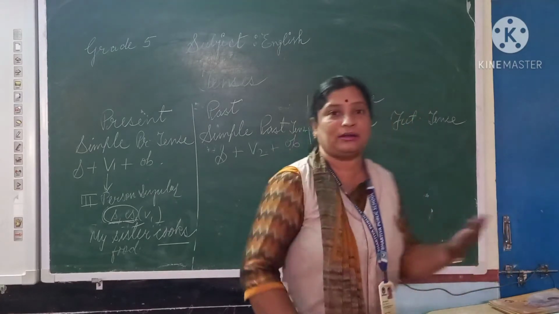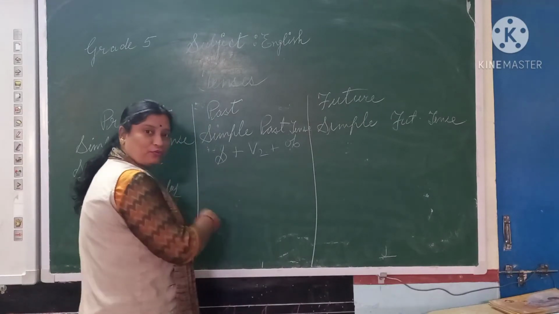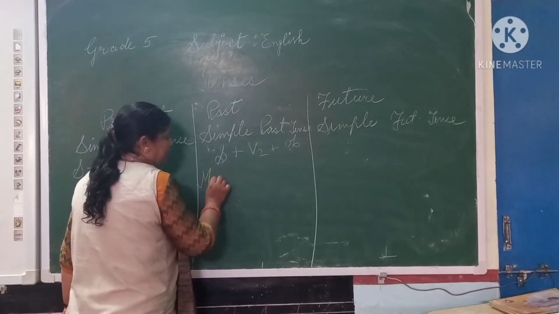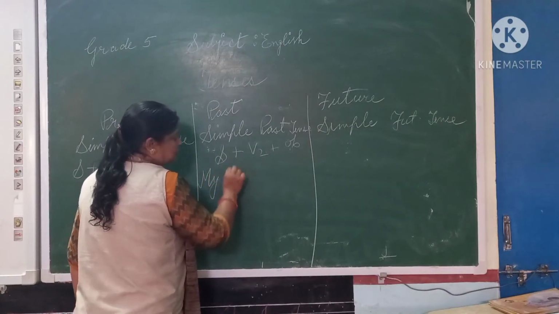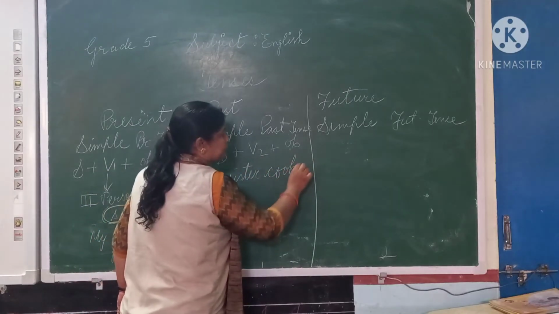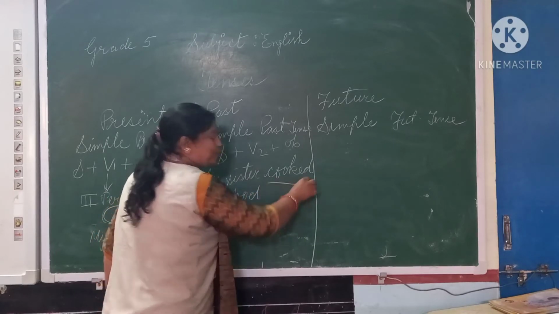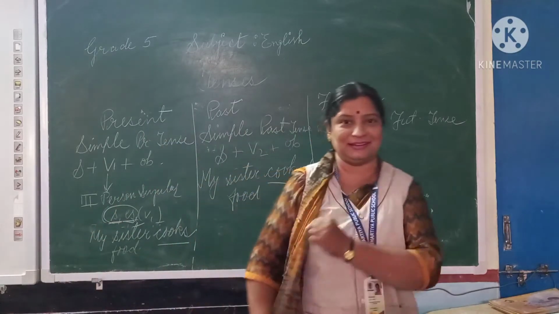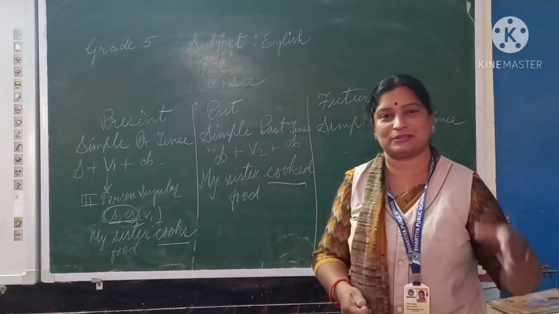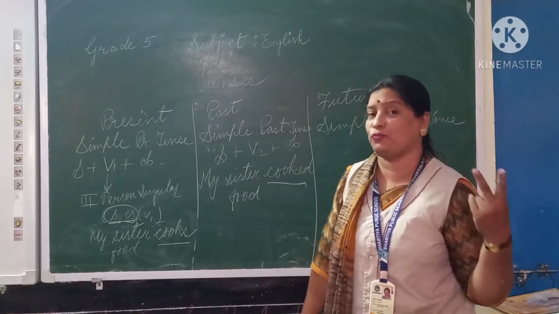Okay, so how will I make the sentence? My sister, I will go for the same example. My sister cooks food. But in past, how will I write here? My sister cooked food. My sister cooked food. Don't worry, students. Person doesn't matter here in the simple past tense. Whether there is singular or plural, first person, second person or third person, we have to use only and only second form of verb.